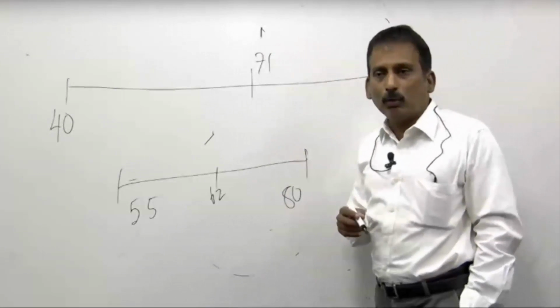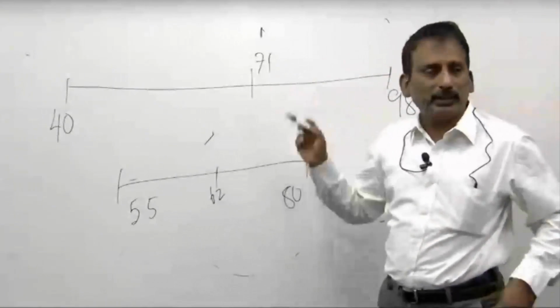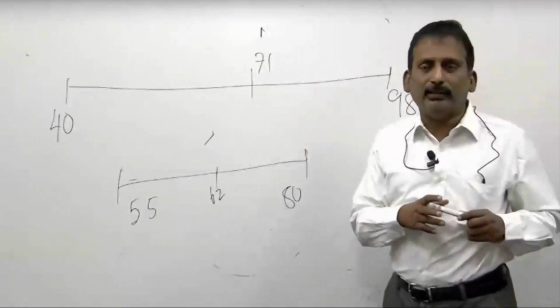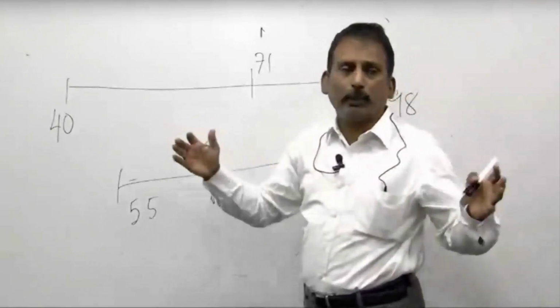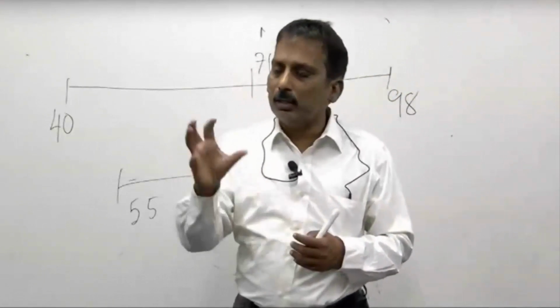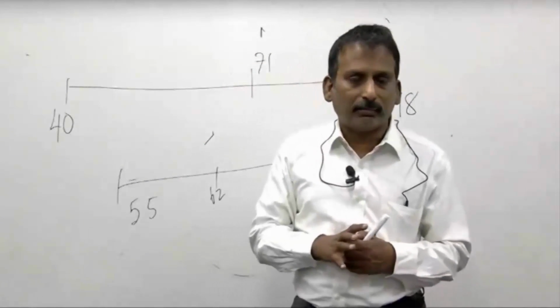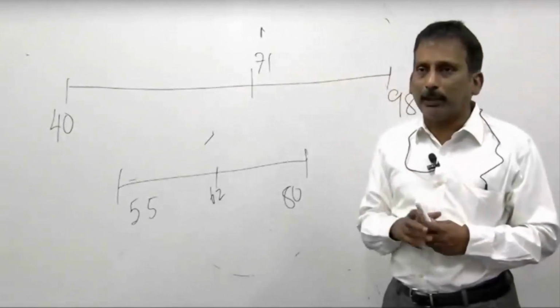Now we want to know how far away from the average these numbers are. That is what standard deviation measures, because the further away the numbers are, there is more risk. The closer the numbers are, there is less risk because there is greater possibility of predicting.